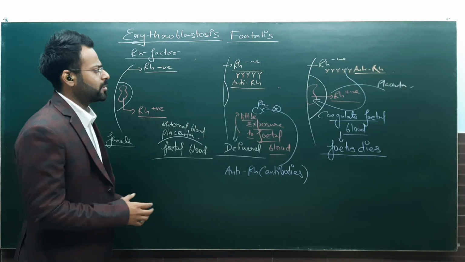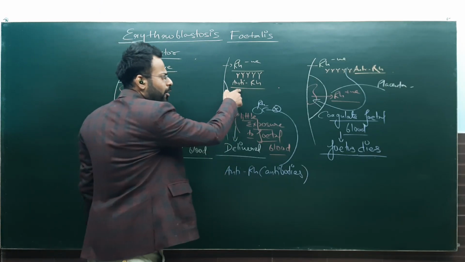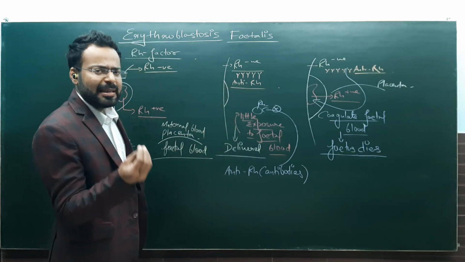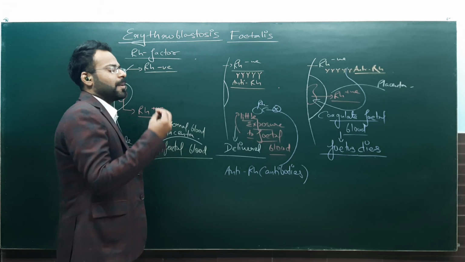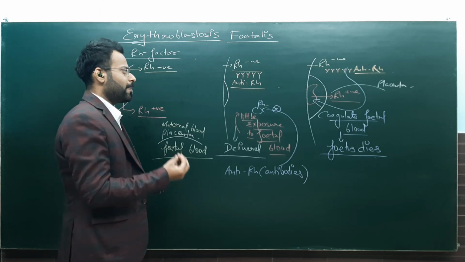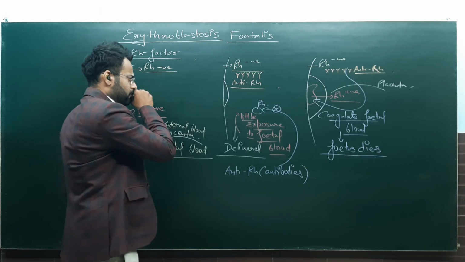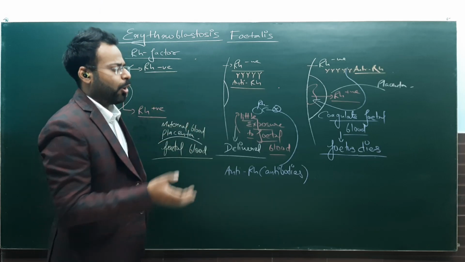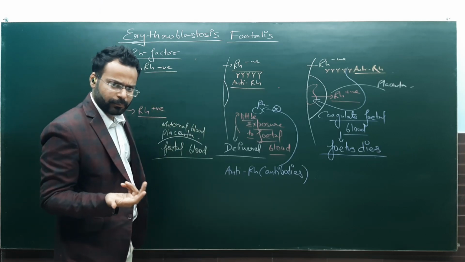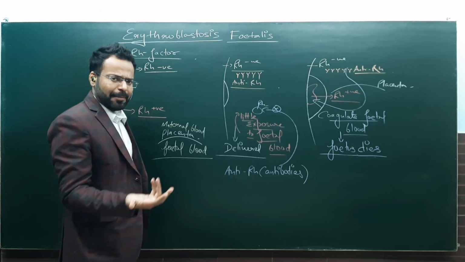What can be other solutions? Because we do not want antibodies to be formed, we can give some immunosuppressive drugs. Now immunosuppressive drugs will suppress the immunity of the mother and the antibodies won't be formed or will be formed in a lesser number. Right?